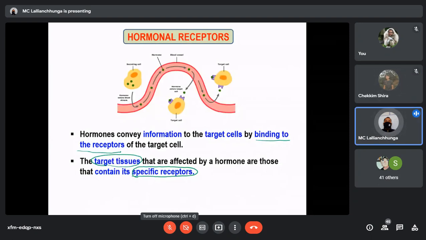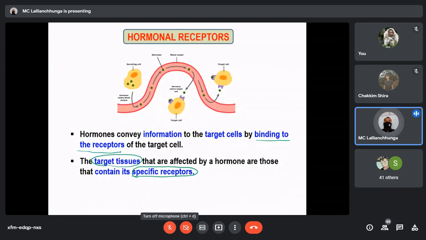Another example, for example, FSH. It is released from the anterior pituitary gland. Now, its target organ is the ovary. Why is it targeting the ovary? Because ovarian cells have receptors for FSH. You got my point? If there are no receptors, this FSH cannot influence the function of the ovary.